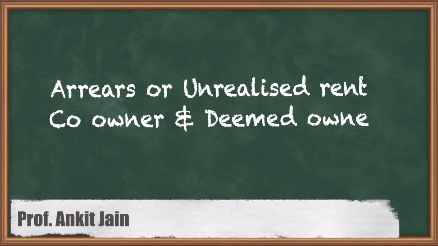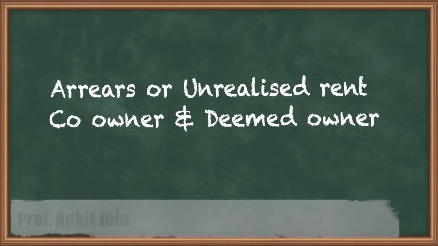Hello friends, the next topic is on section 25, section 25A, 26 and section 27. Section 25 is related to the inadmissible deductions. Section 25A is on the taxability of the income from unrealized rent and the arrears of rent. Section 26 is the co-owned property taxability, and Section 27 is regarding the taxability of deemed ownership, which person will be taxable as a deemed owner.